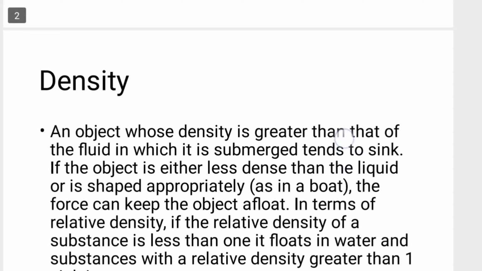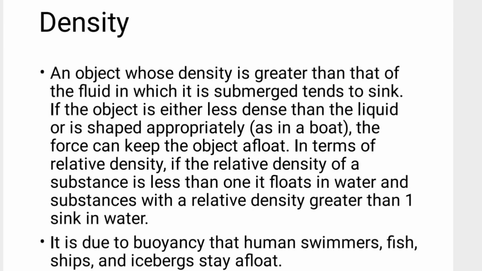Now, dealing with the density word. What does density mean? This is somewhat a physical term, but still, being a biologist, we all should know this. An object whose density is greater than that of a fluid in which it is submerged will tend to sink. Whatever the object you are using, if the object has much more density as compared to the fluid in which it is submerged, the object will sink for sure.